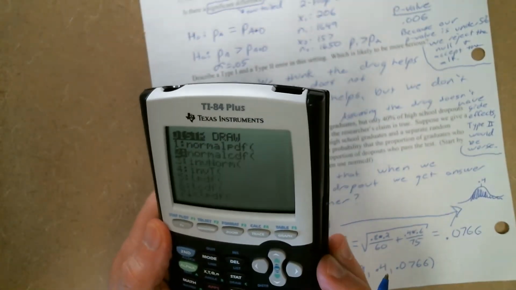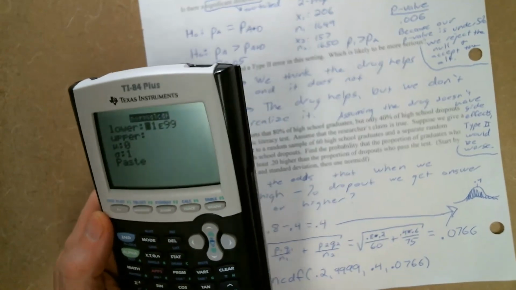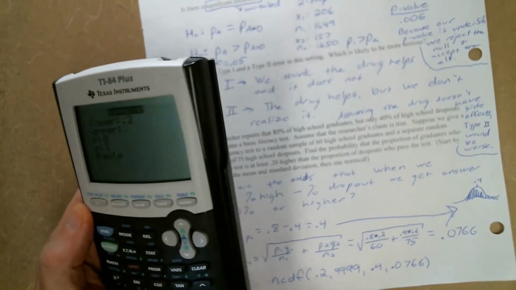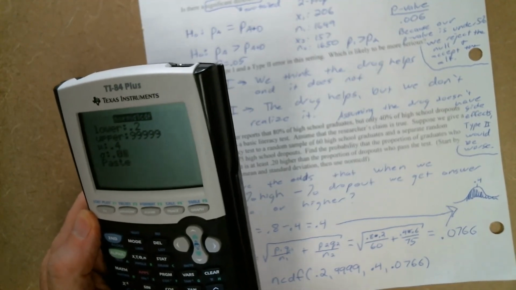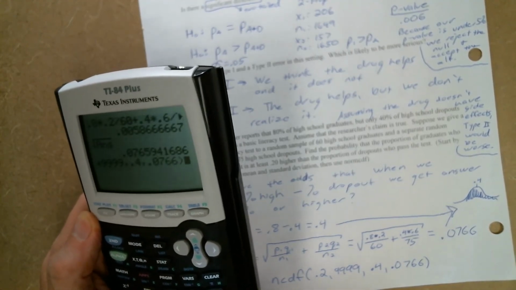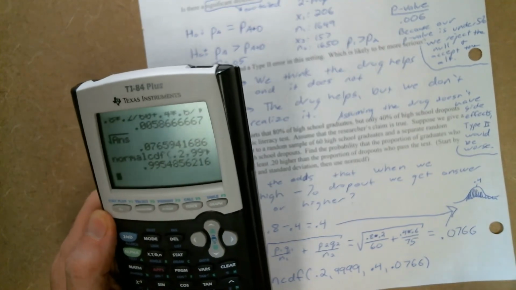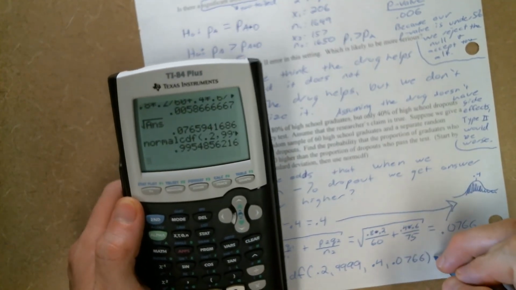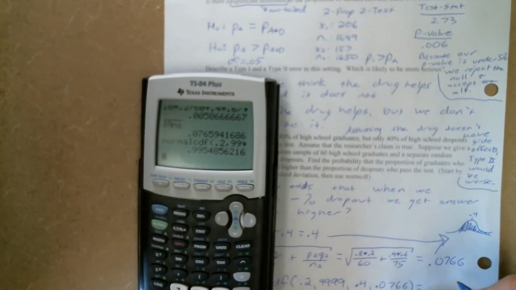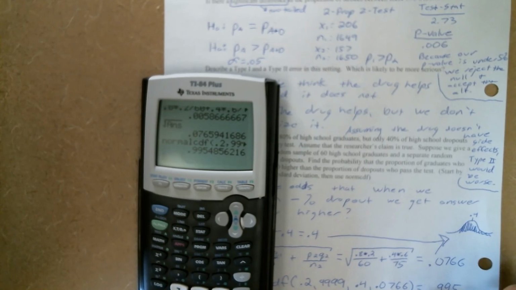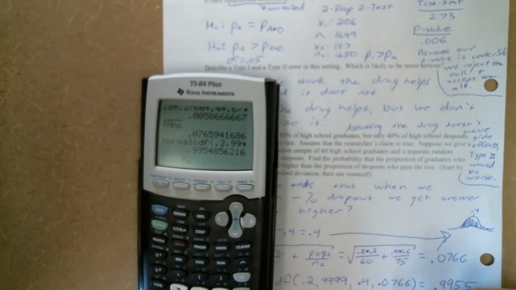All right. And let's see, 0.2 to 9999 when we're centered at 0.4, and our standard deviation is 0.766. All right. Gives us a result of basically 99%, 0.9955 or 99.5%. So a really high probability, which makes sense.